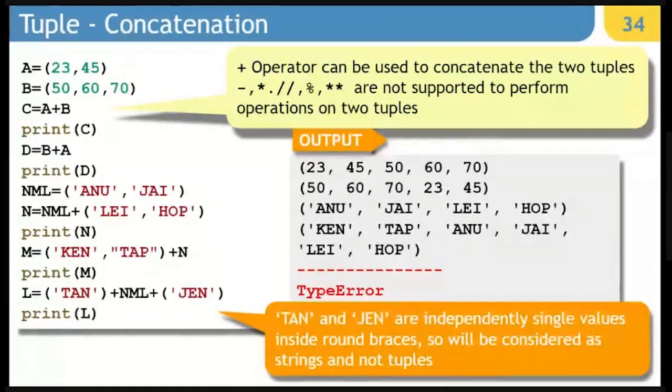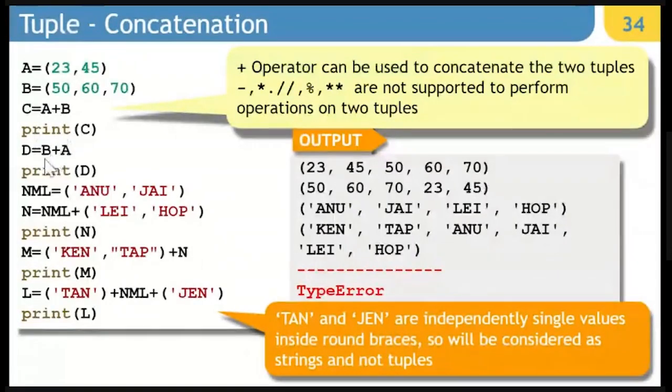It remains immutable behavior. It will simply create a new tuple which is containing the content coming from two different tuples. So you can see here 23, 45, 50, 60, and 70, right? So all of them are in one single tuple.